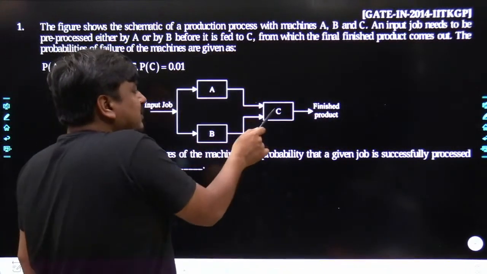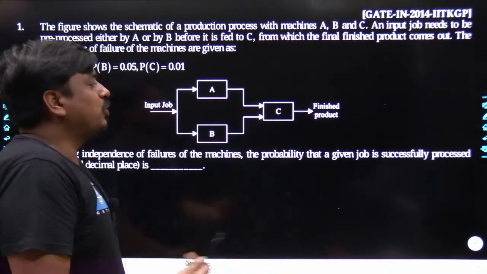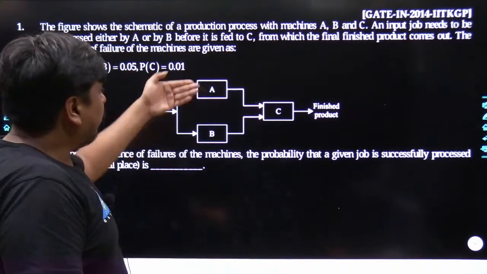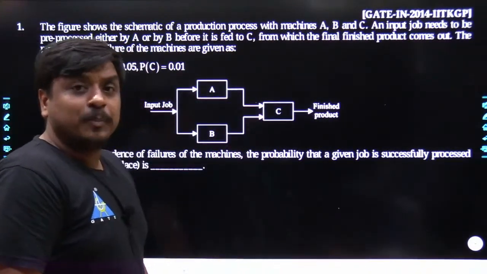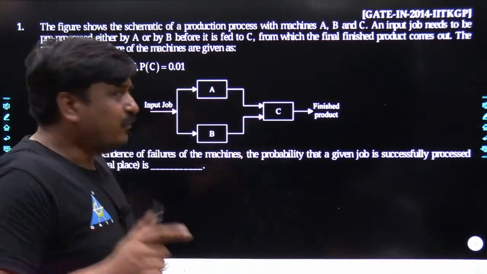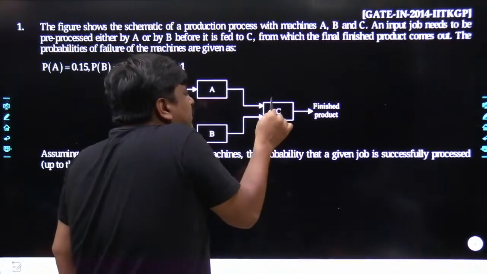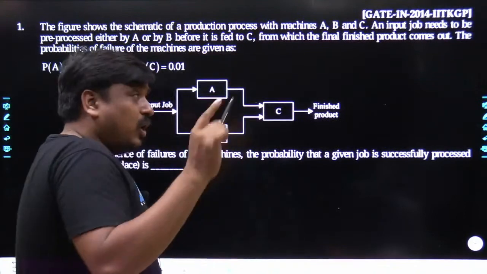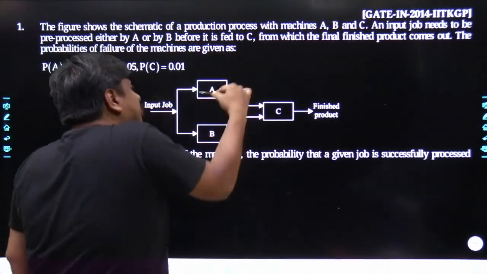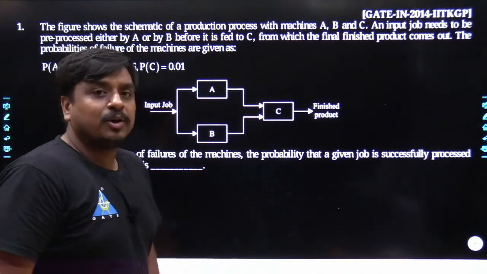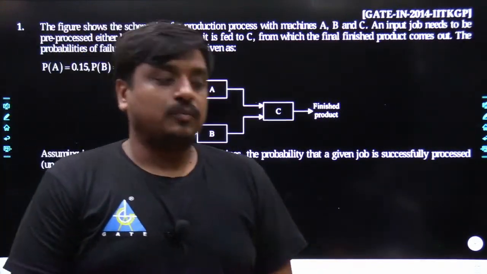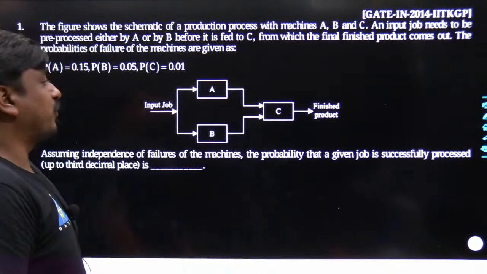B is okay, C is okay, again you would be able to produce the finished product. If A and B both are healthy and C is also healthy, again you would be finding your final product. But in any case if C is in non-healthy condition, or in any case A and B together are not in healthy condition, in that case you would not be able to produce your final product at all.